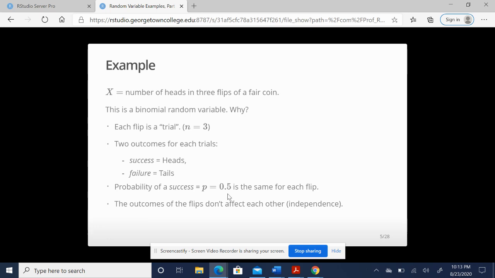Probability of success is 0.5. It is the same every time we flip. That does not change. And the outcome of one flip does not affect the outcome of another. That's independence. So check, we've got all of the conditions met.